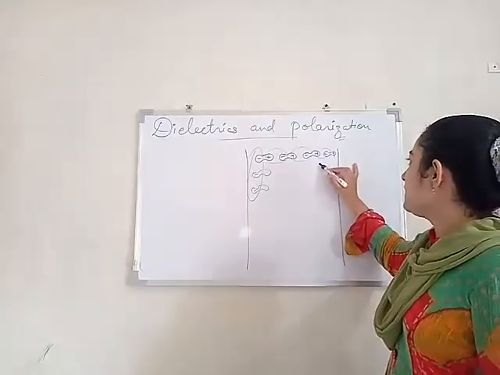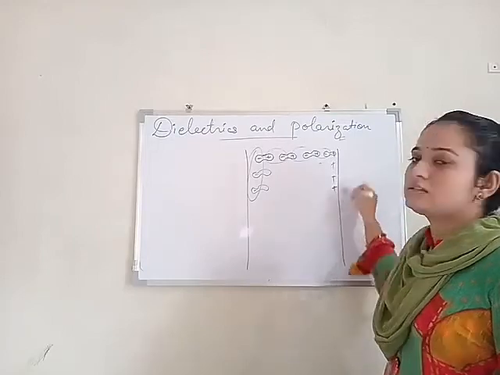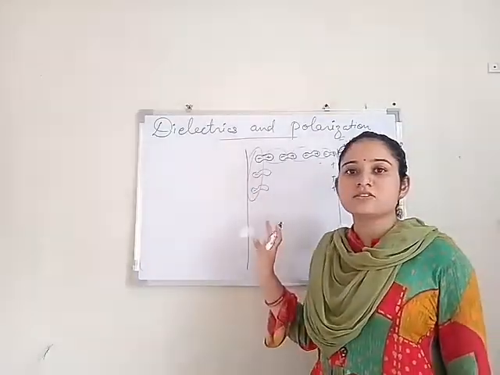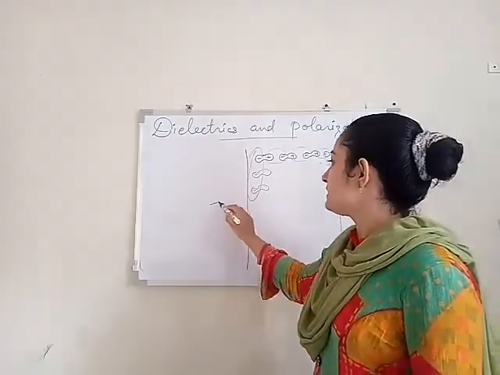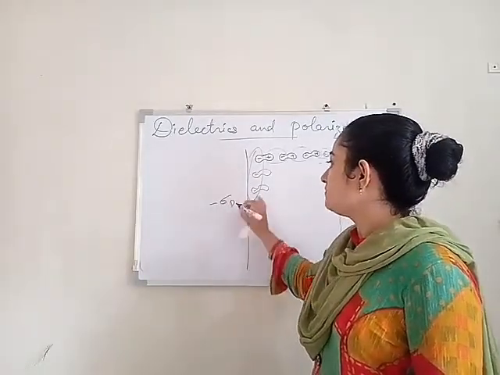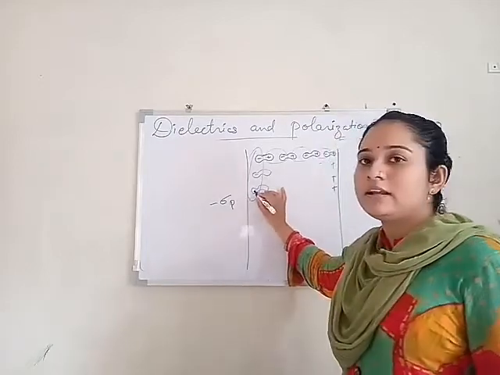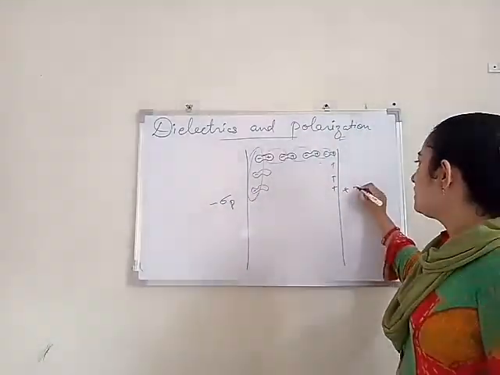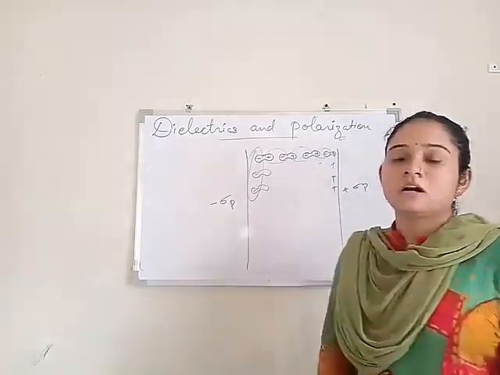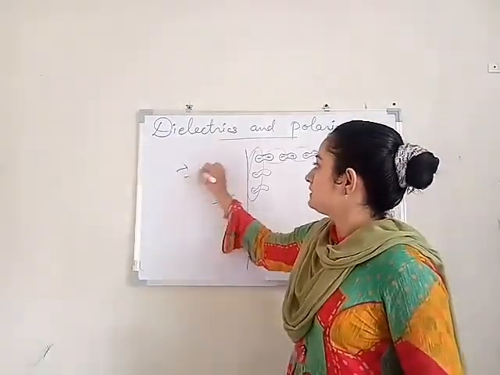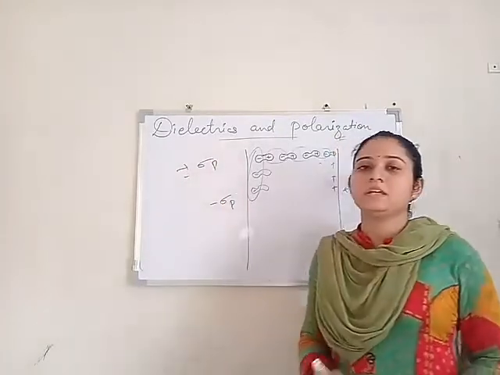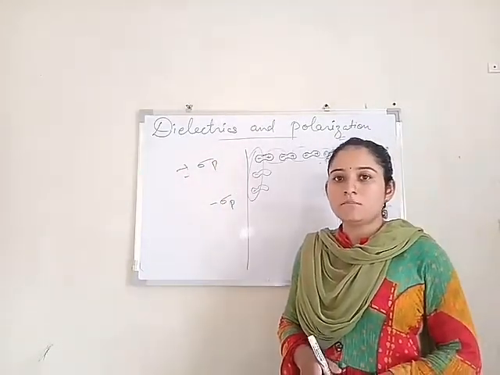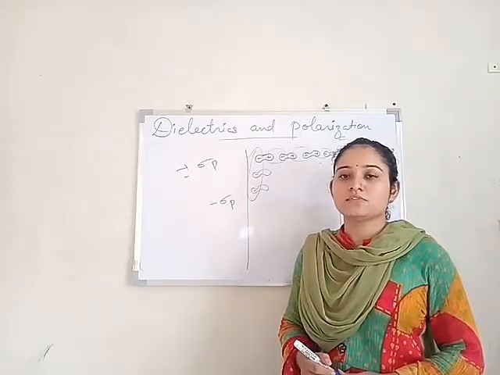In the same way, we get positive charges here which are unneutralized, and because of this there is a surface charge density. Here we can say minus sigma p at the negative charge, the negative surface charge density, and here also plus sigma p surface charge density. This plus and minus sigma p arises due to the bound charges, not the free charges of the dielectric.